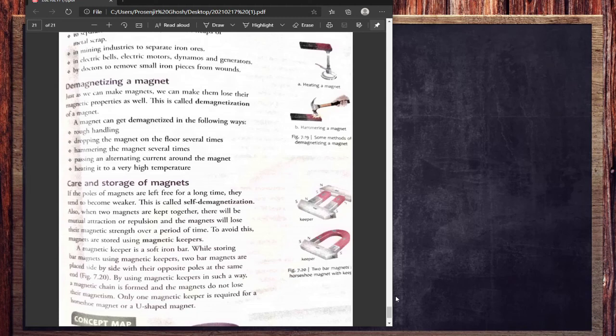Not only that, if you hammer a magnet, it will also lose its magnetic property. Similarly, if you drop it from a certain height, it will also lose its magnetic property. So these are a few ways you can demagnetize a magnet.